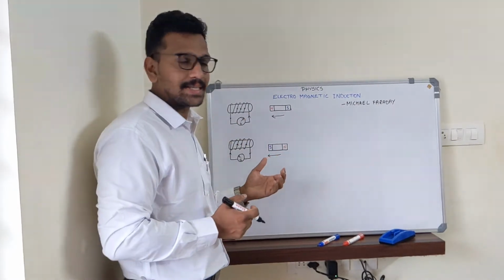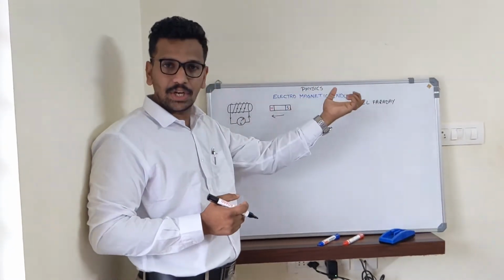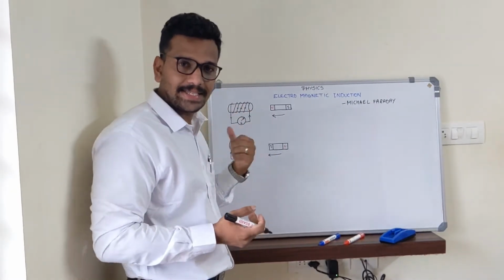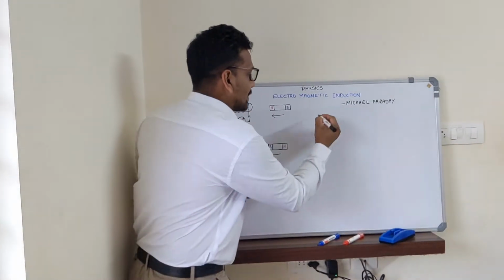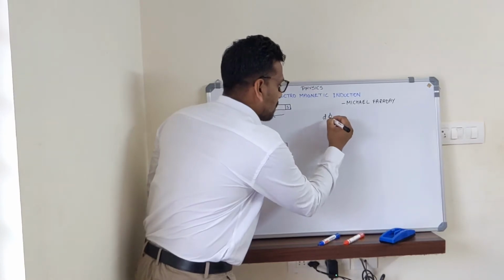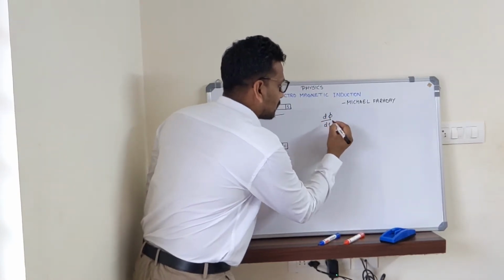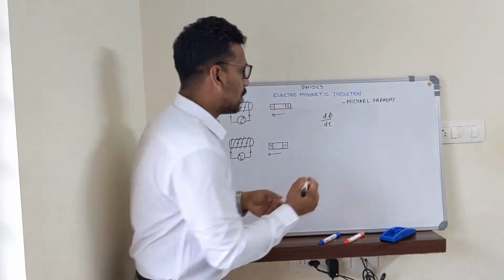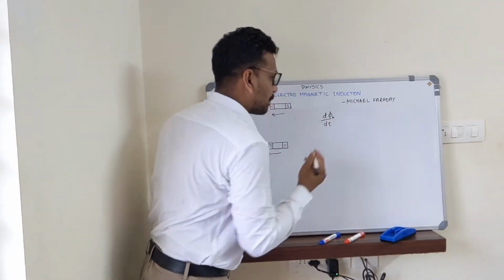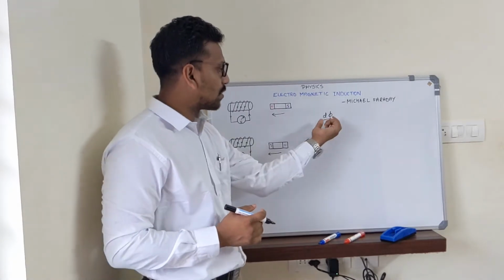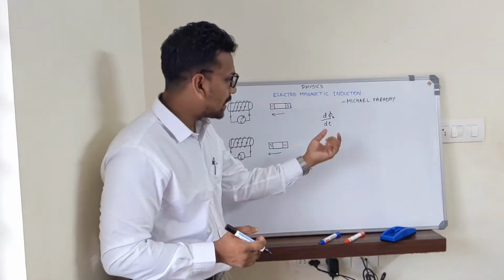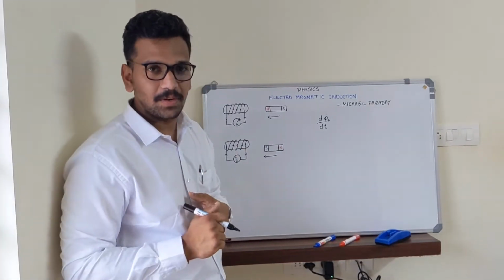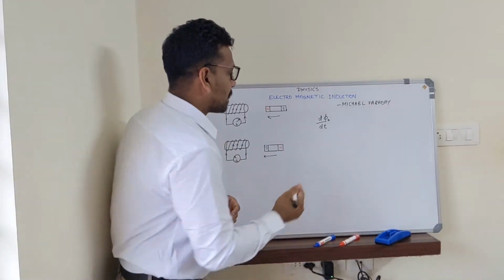First of all, we will discuss our electromagnetic induction law, which was put forward by Michael Faraday. Faraday says that whenever there is a change in magnetic flux linked with a conductor, magnetic flux, as we know, being represented by phi B, and that change denoted by d phi B, and dt indicating the change with respect to time, we will discuss why.